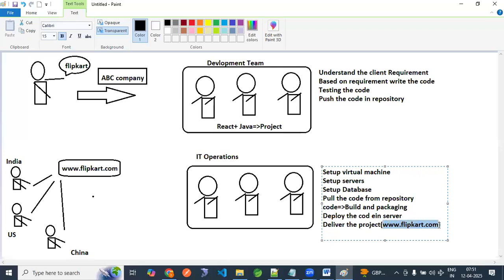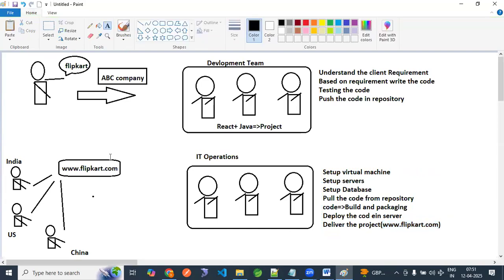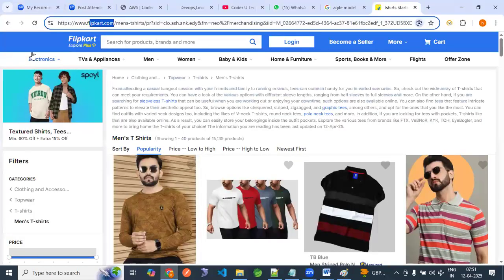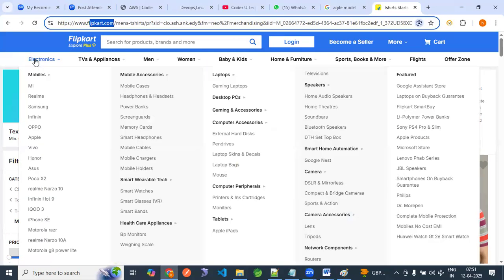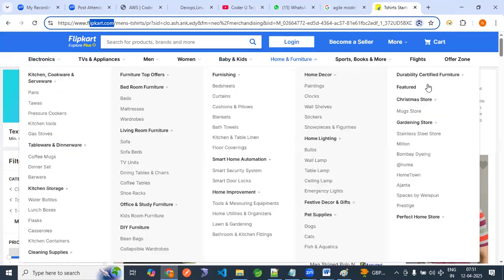Now, project delivery means the Flipkart owner or Flipkart business team will test this application, whether it is working fine or not. Once it is working fine, they will test everything. Their team also tests whether my requirement is met, even this color combination is their requirement. The Flipkart logo is a requirement. These fonts are also requirements, guys.